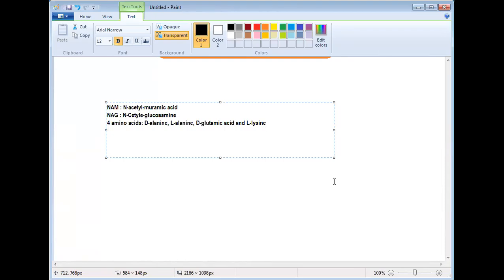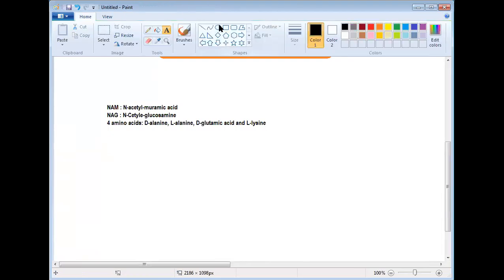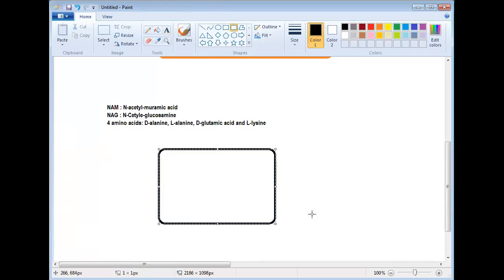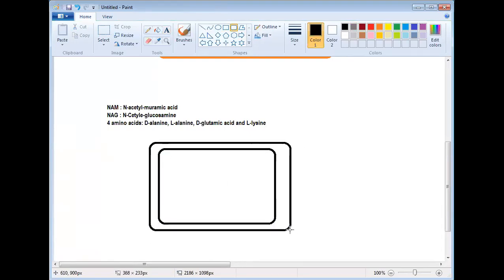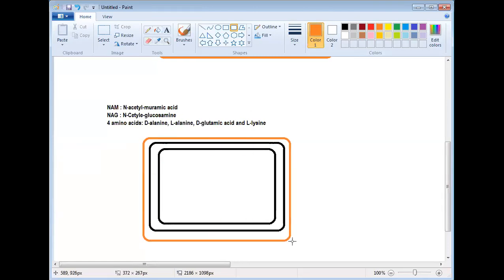Have you written this part? Say this is a bacteria, and it has a smooth layer of what?